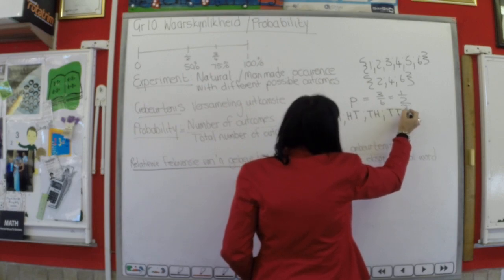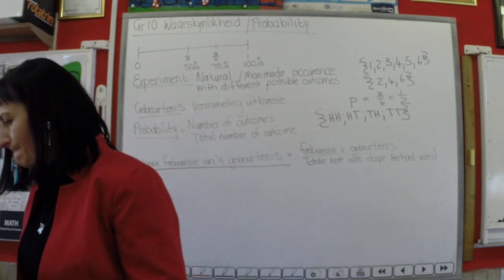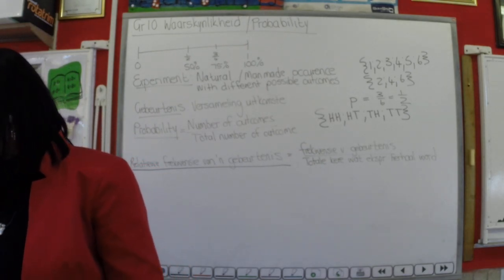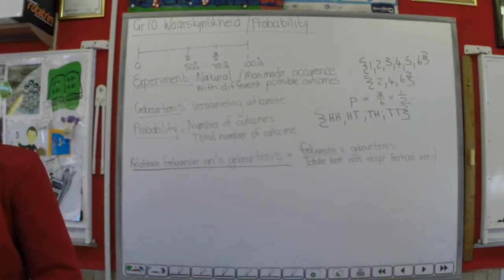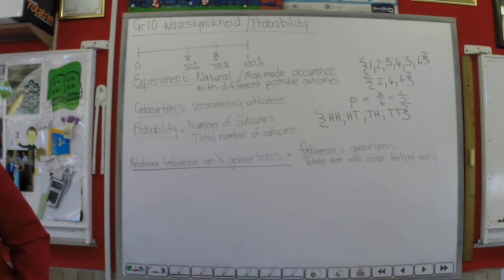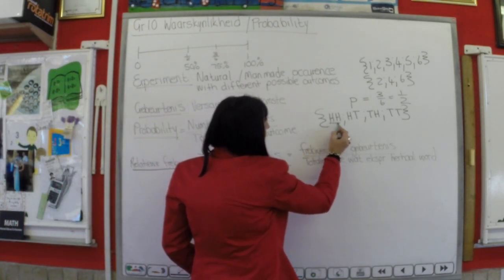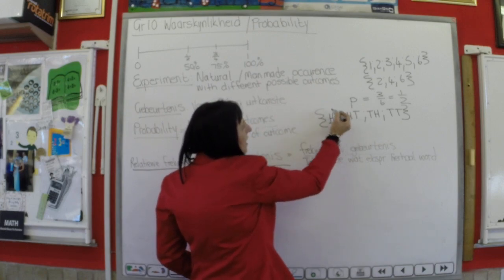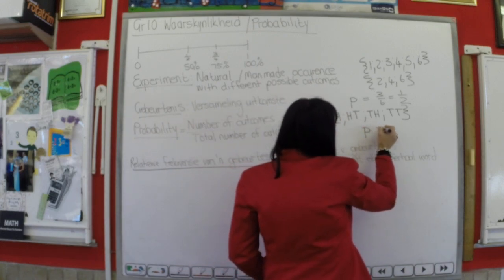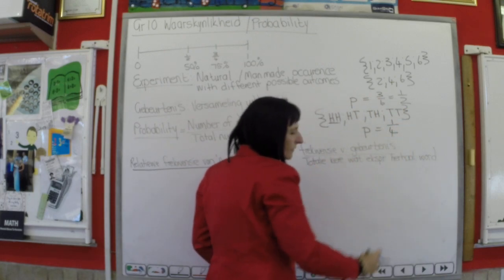Okay, that's the possibilities if you toss a coin 2 times. So it can either be one of the 4. So now they ask, what's the possibility of getting 2 heads? So, possibility of getting only 1 out of the 4. So it's 1 possibility out of the 4 in total.